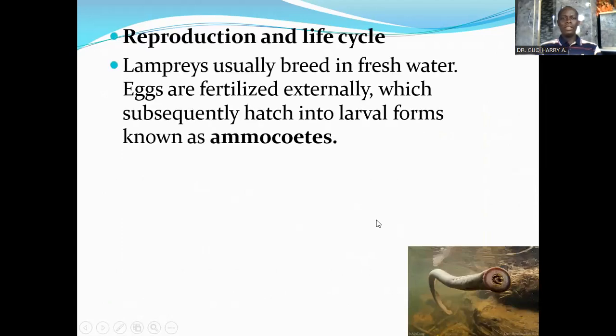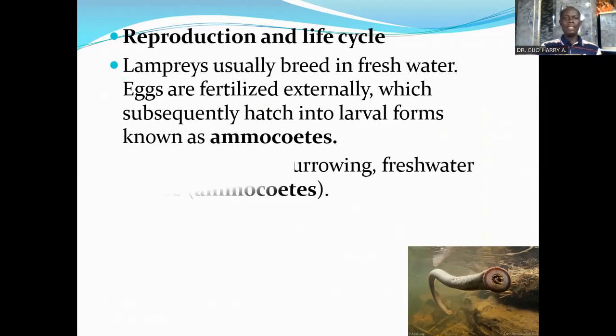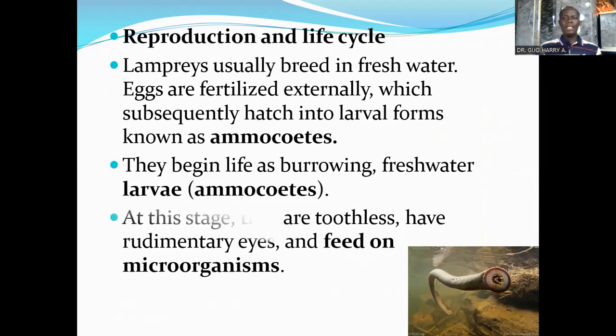Now we want to look at their reproduction and lifestyle. Lampreys usually breed in fresh water. Eggs are fertilized externally and subsequently hatch into larval forms known as ammocoetes. They begin life as burrowing freshwater larvae.